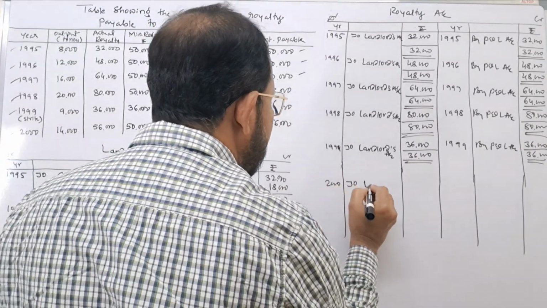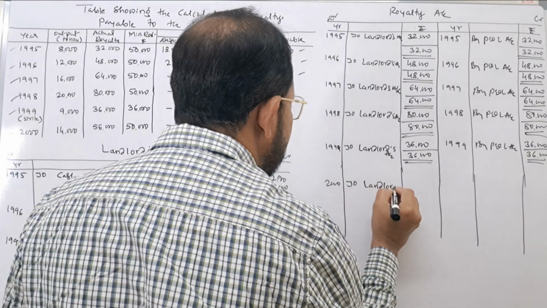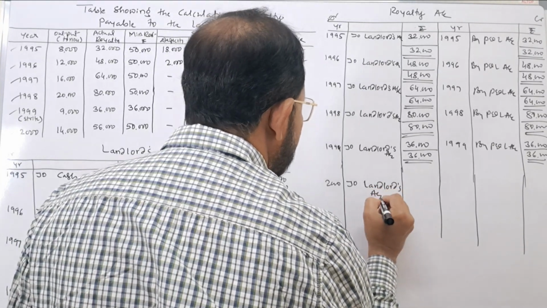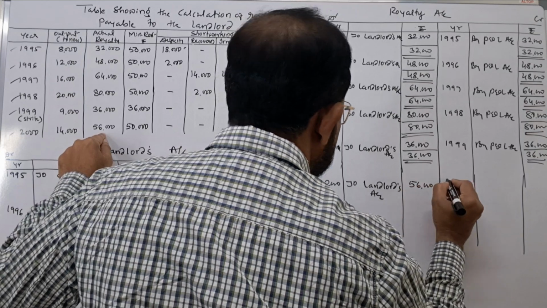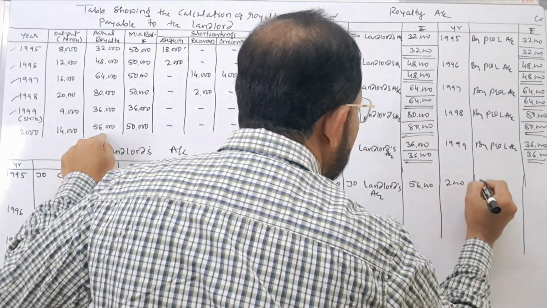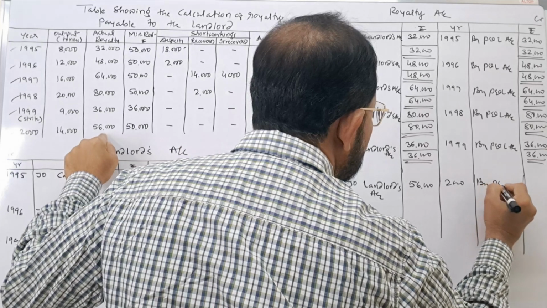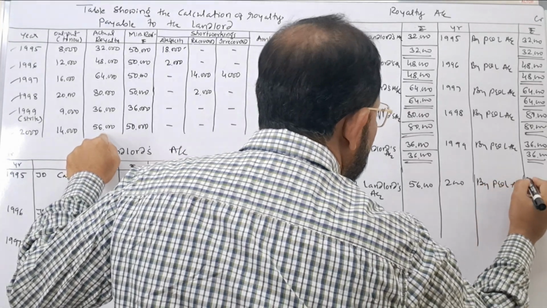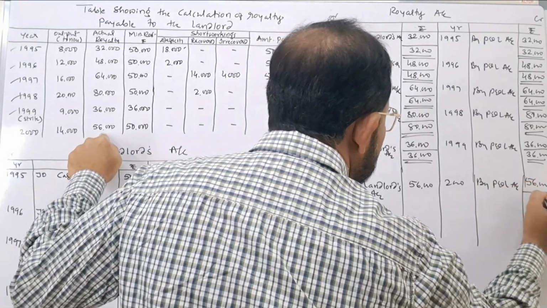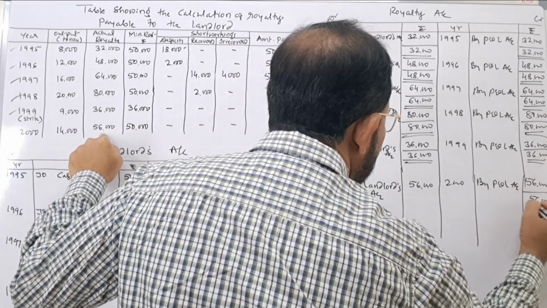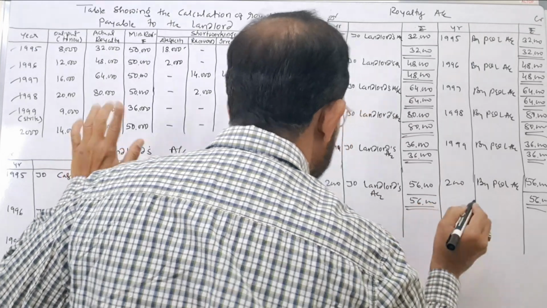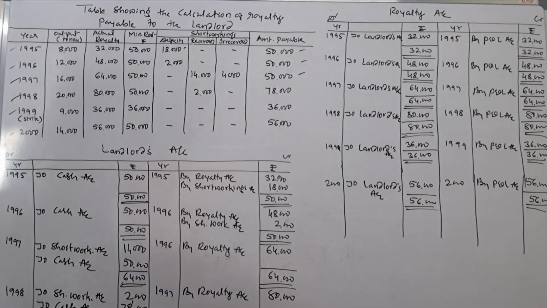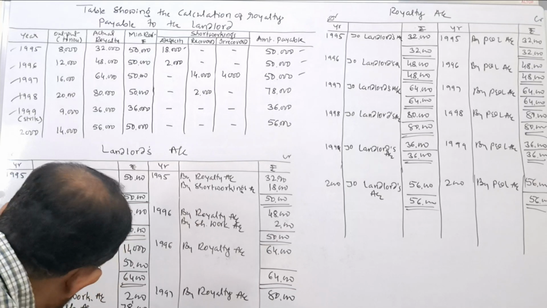Royalty account is debited and the landlord's account is credited with the amount of actual royalty 56,000, and you transfer it to profit and loss account at the end of this year by P and L account, rupees 56,000. Balance the account, 56,000 and 56,000. Close it. Next one is the same entry we have to make here.